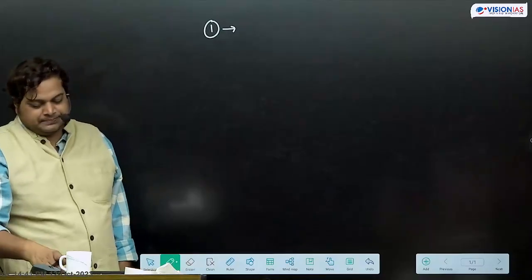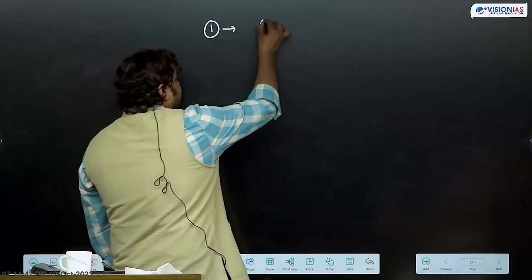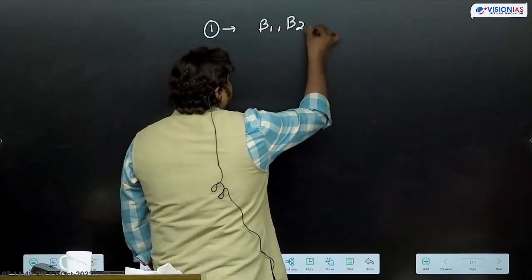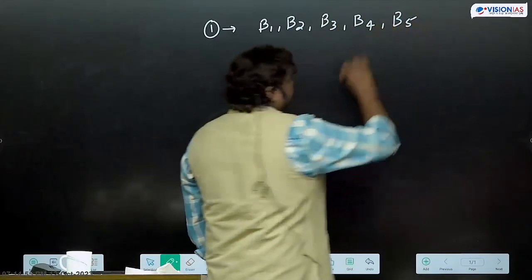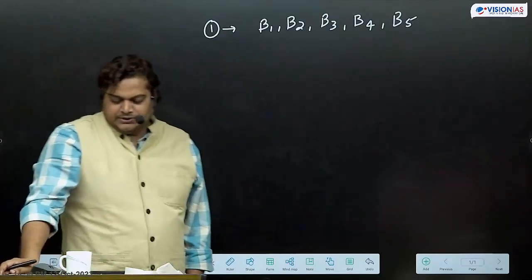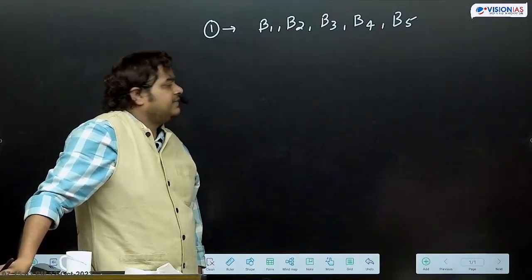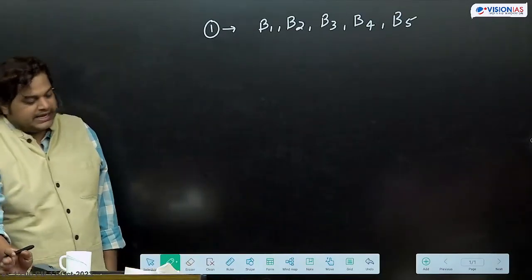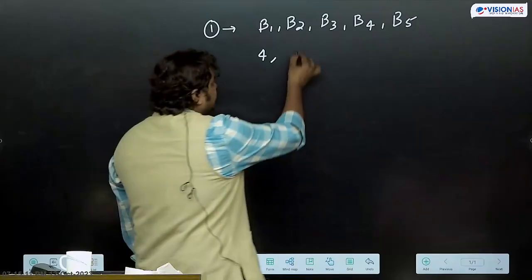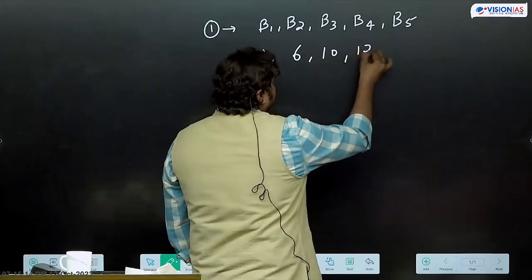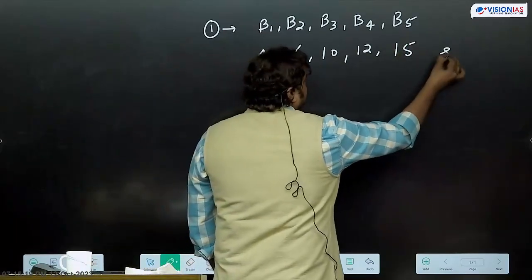Write down this question. 5 bells, B1, B2, B3, B4 and B5 are ringing together. 5 bells B1, B2, B3, B4, B5 are ringing after every 4 second, 6 second, 10 second, 12 second and 15 seconds respectively.